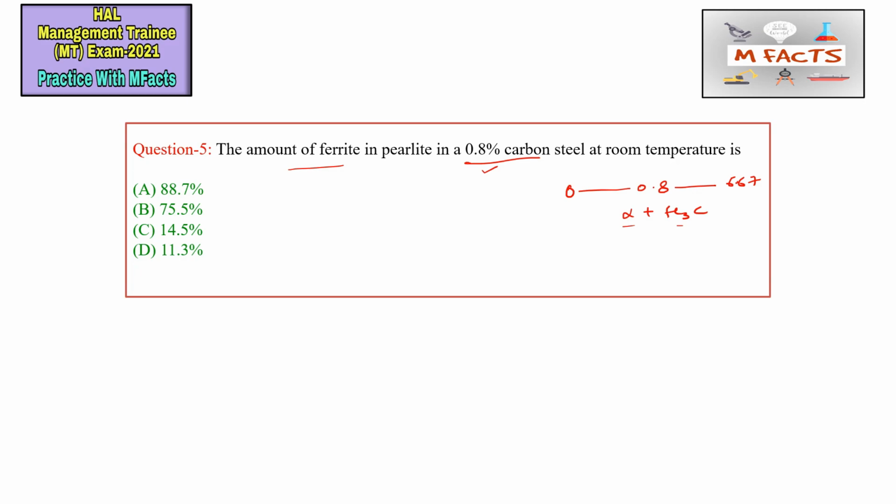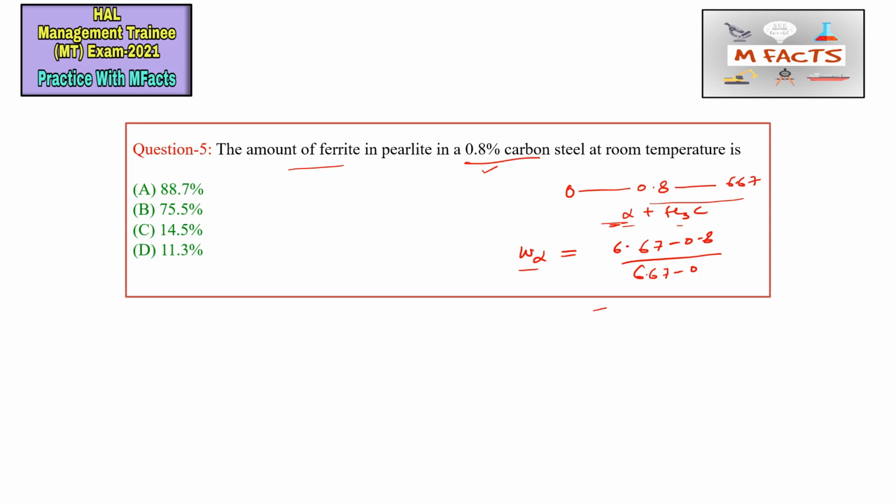Here I will tell you only how to calculate the amount of ferrite from the carbon percentage. W alpha, the amount of ferrite, is basically a fraction, and if we multiply it by 100 we get the percentage. W alpha equals, taking the opposite arms, (6.67 minus 0.8) divided by (6.67 minus 0).